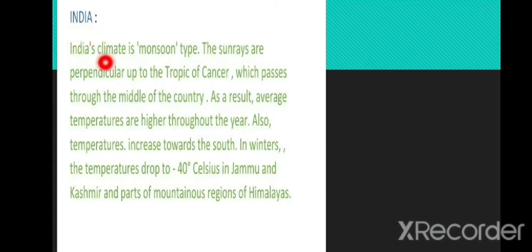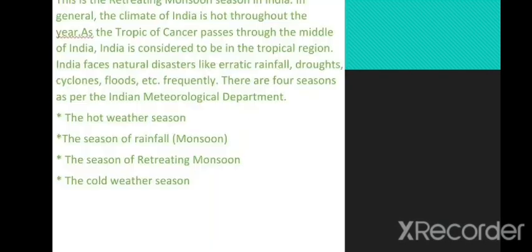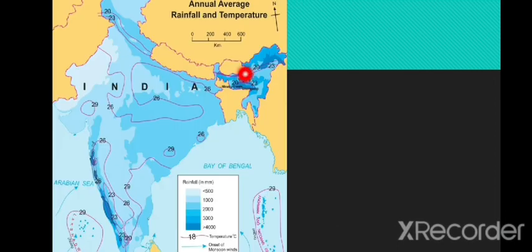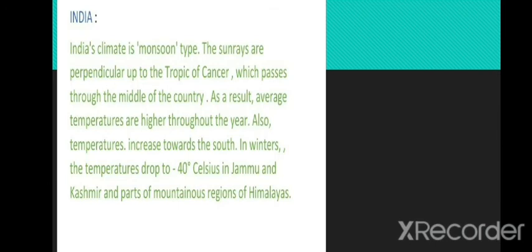Okay, now we go to India. India's climate is a monsoon type of climate. The sun rays are perpendicular up to the Tropic of Cancer, which passes through the middle of the country. As a result, the average temperatures are high throughout the year. Also, the temperature increases towards the south, from north to south.